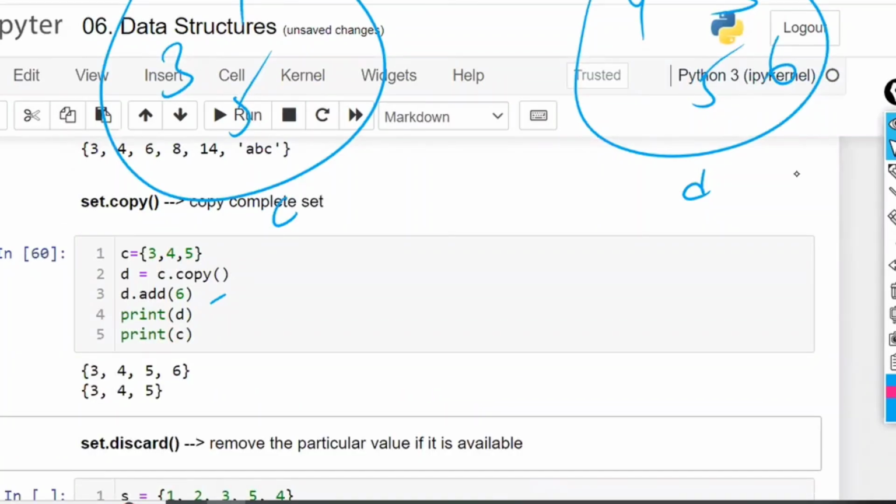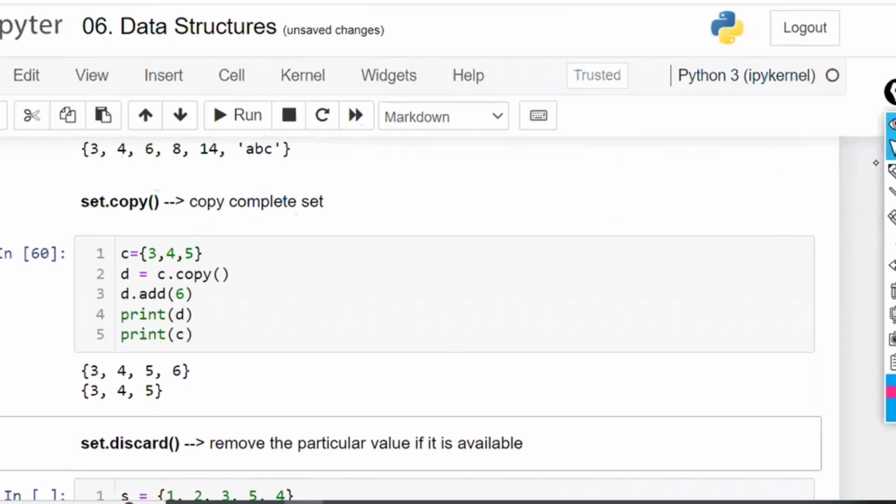D is going to consist of 3, 4, 5, 6 and C will have 3, 4, 5. Extend is not applicable. Extend, append, nothing is applicable for the sets. In the set, if you want to add, use add or update. These are the 2 options to add the element. To remove the element, we have remove and discard. These are the 2 options for removing the element.